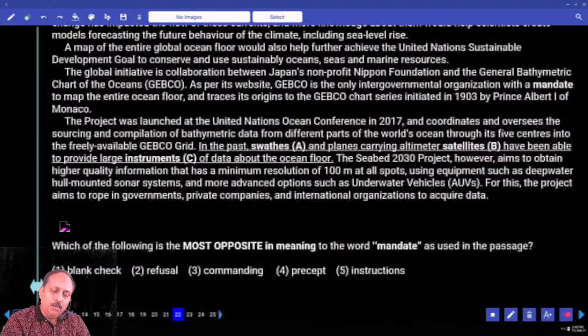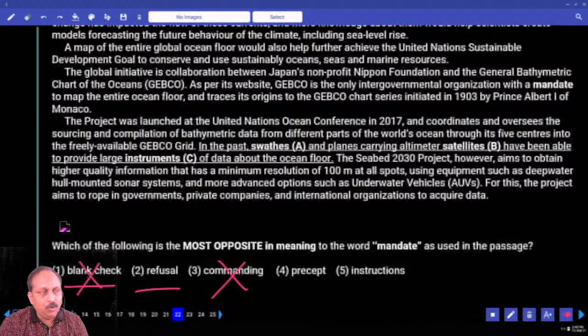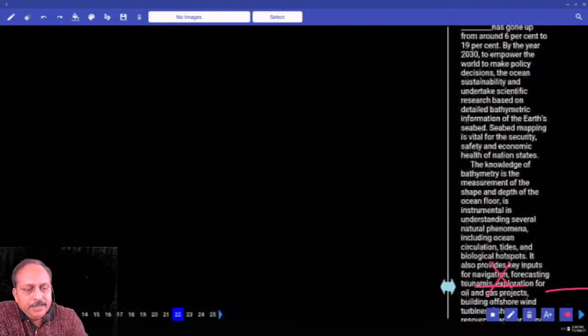Which of the following is the most opposite in meaning to the word mandate? I am sure you all know the word mandatory. Mandatory means what? Compulsory. Context also talks about the same, a mandate to do something. And here elimination, because the answer is not the exact word. What is the first option here? I don't know why they have given this. Can you use a blank check in this context? Hold the second option, commanding. Commanding in a way, imposing force, mandatory. They want the opposite. And precept, that's an important word, write the meaning. Precept means a rule.